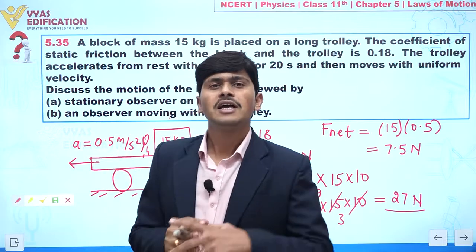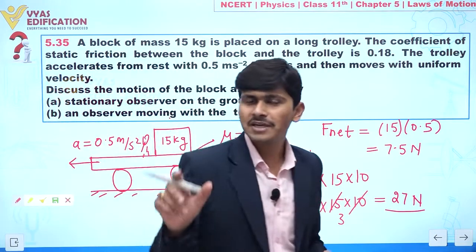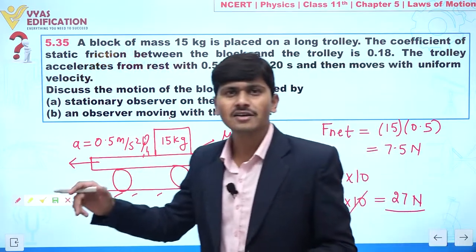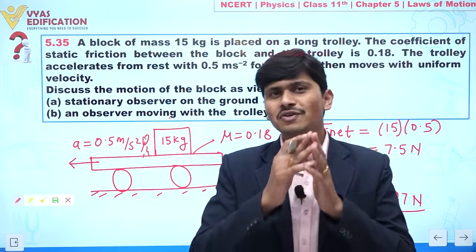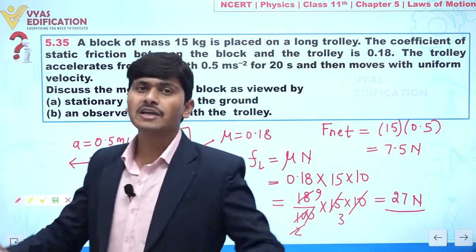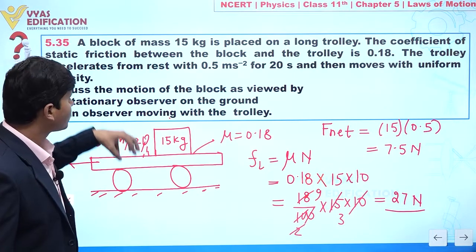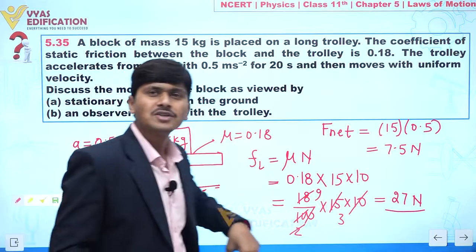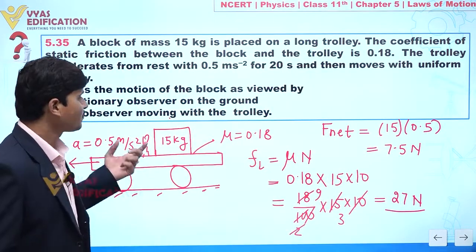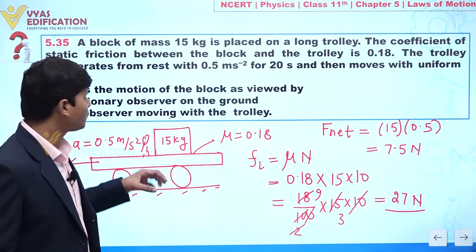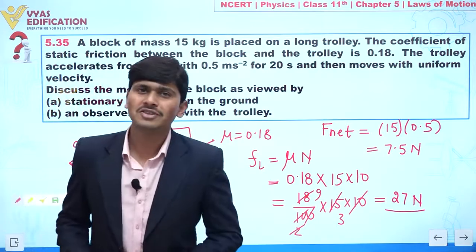So now I am going to conclude this question. The conclusion is very simple. If I am observing from the ground, I will find the same acceleration of the block as the trolley, and for the 20 seconds both will move with the same acceleration. After that both will move with constant velocity. But if I talk about the non-inertial frame, an observer situated on the trolley, I can say this block remains at rest with respect to this observer, and you will always find this block at rest. So my dear students, this is all about this question.